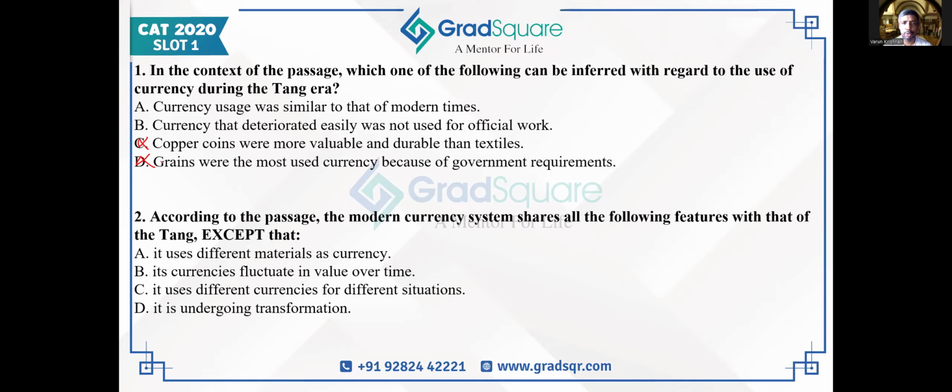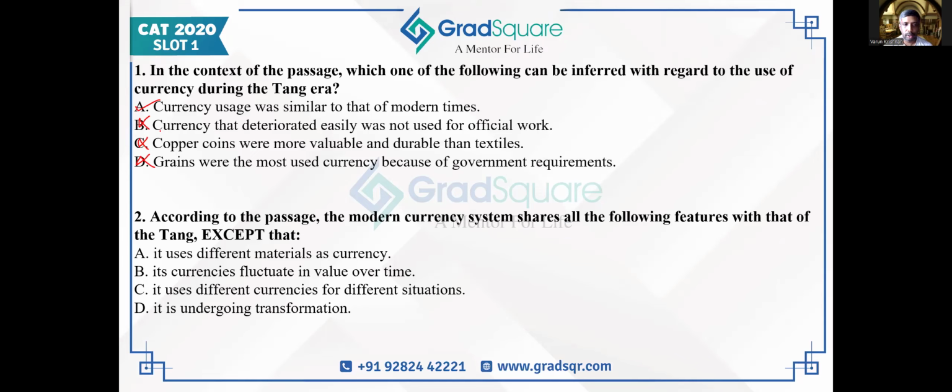Among A and B, which can be more inferred, which is more correct? If I want to pick out the better answer, then A is a better answer because it's directly given. B is not directly given. That's why B is not the answer. So I think it's an easy question to answer. C and D can be easily eliminated. And if you compare A and B, A should be marked as the answer, not a very difficult question.